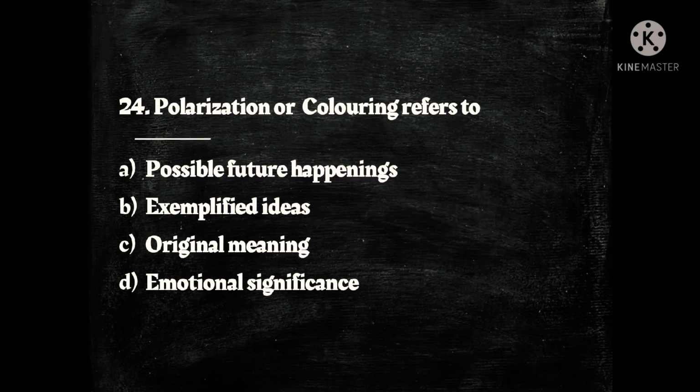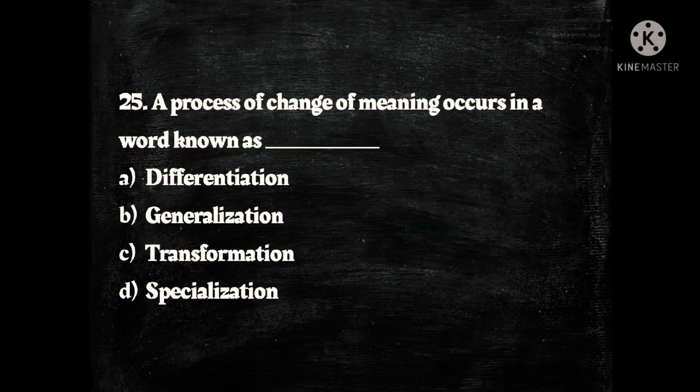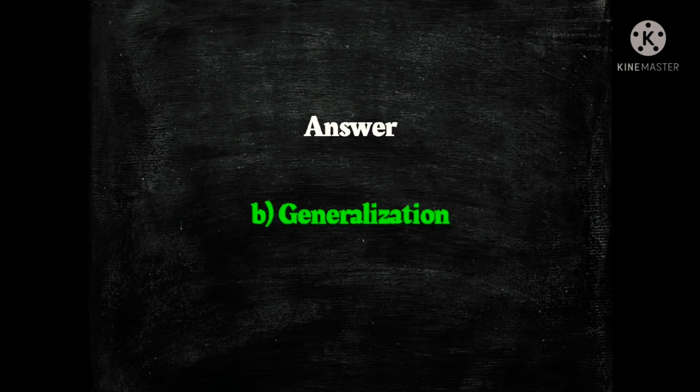Next question. Polarization or coloring refers to dash. The options are possible future happenings, exemplified ideas, original meanings and emotional significance. And the answer is D, emotional significance. Next question. A process of change of meaning occurs in a word known as dash. The options are A, differentiation, B, generalization, C, transformation and D, specialization. And the answer is B, generalization.